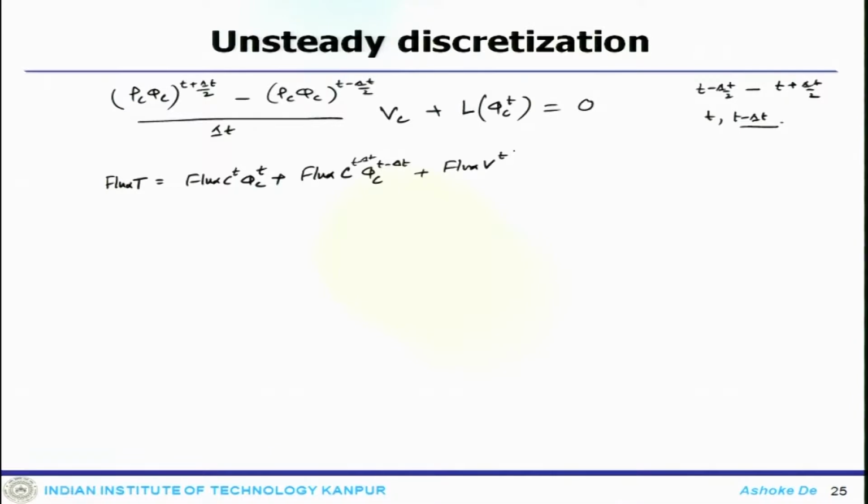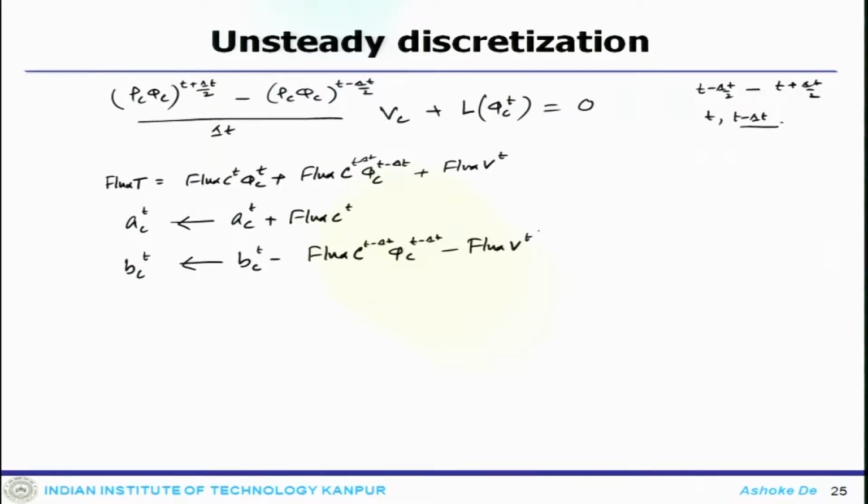With the linearization completed, the coefficients of the algebraic equations can be obtained, like A c plus flux c, and B c at time t could be B c t minus flux c t minus delta t phi c t minus delta t minus flux f at t. So, that is a kind of interpolation.